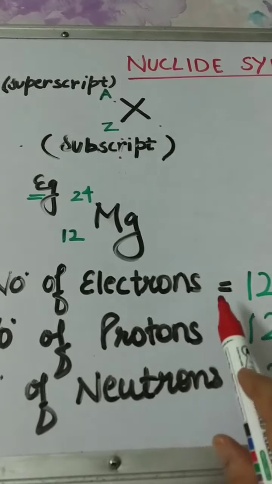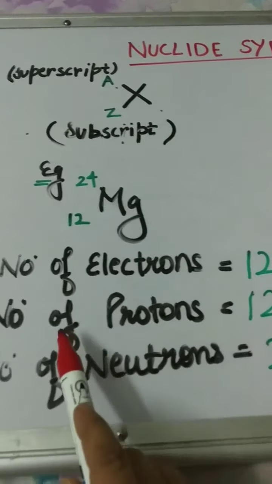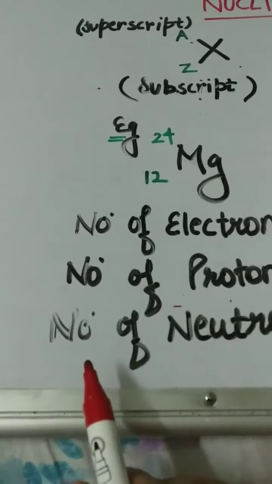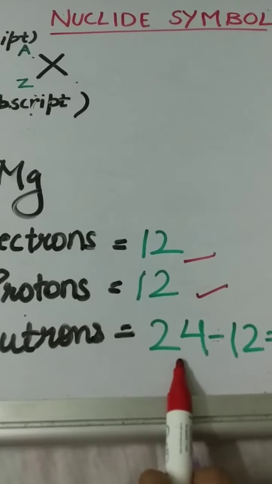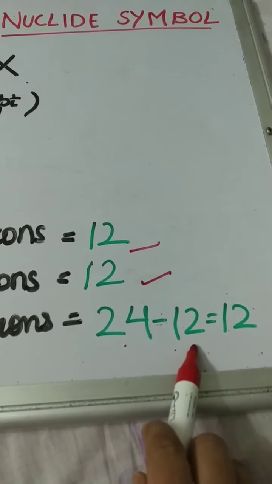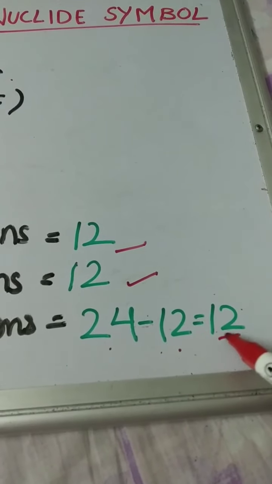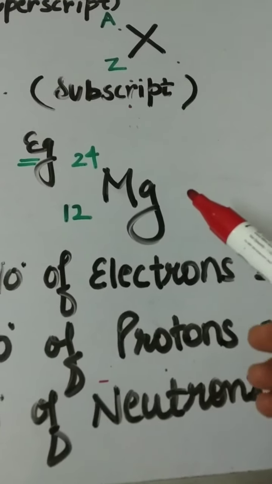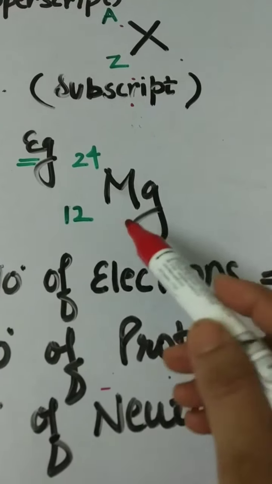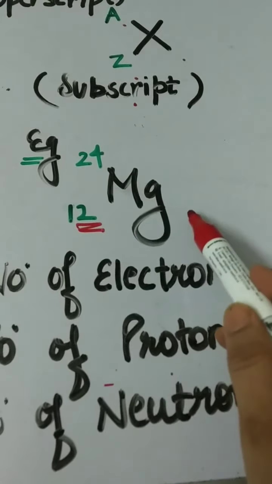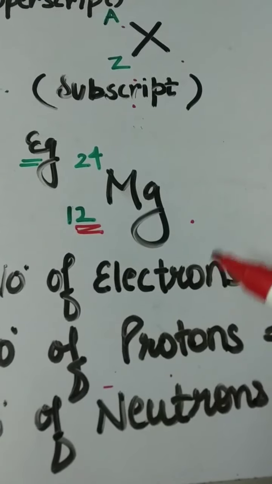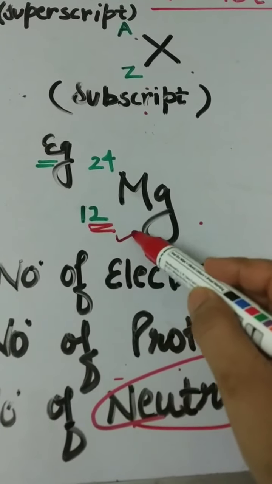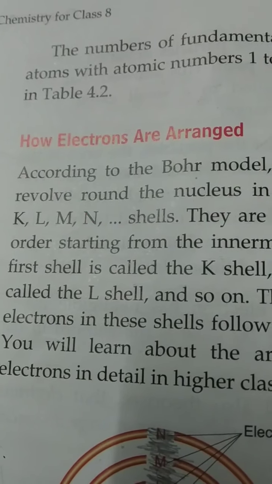Number of electrons in magnesium 12. Number of protons in magnesium 12. Number of neutrons, mass number minus atomic number, that is equal to 12. So, by the nuclide symbol, you come to know about the number of protons and neutrons present in the given element, and you can find out the number of neutrons by subtracting atomic number from mass number.